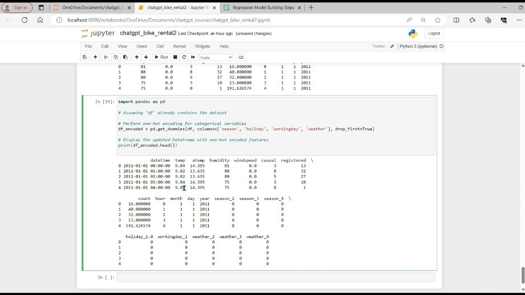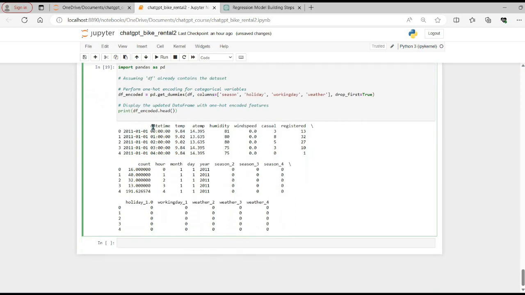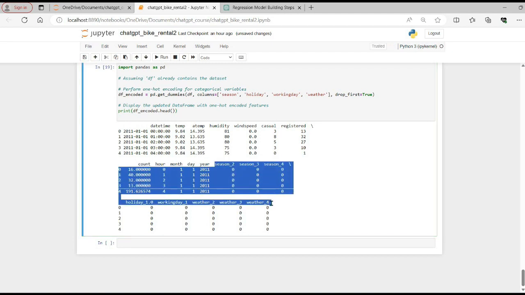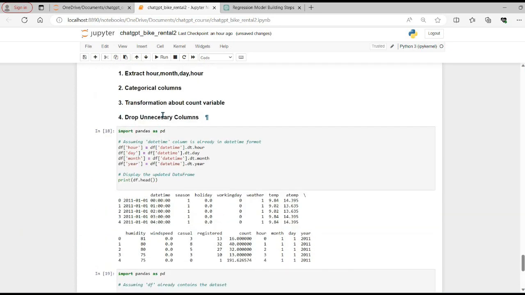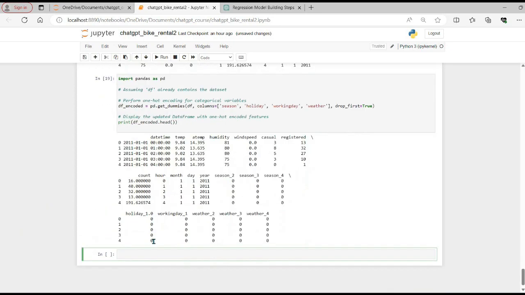Going forward, we are going to use df_encoded, and we can see that these new features have been appended, and the original features, season and working day, have been removed because we don't need them anymore right now. So now the next step is to drop unnecessary columns.